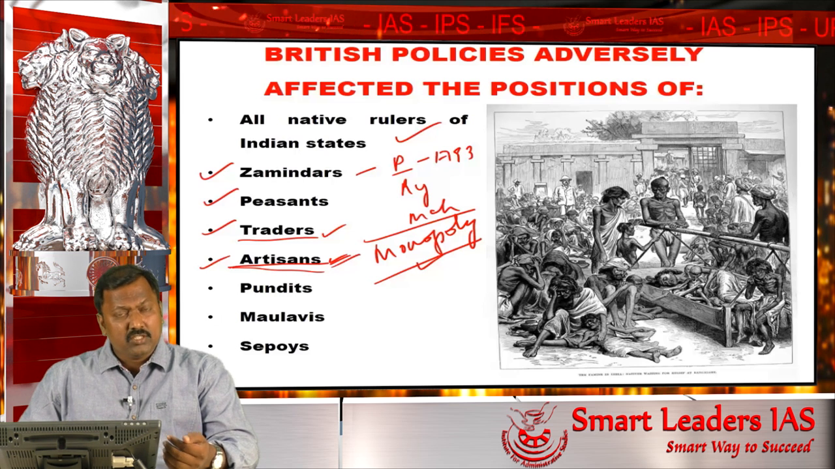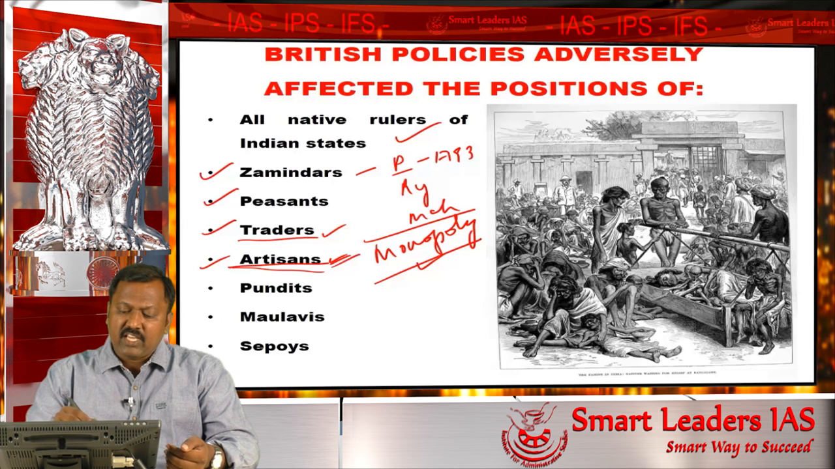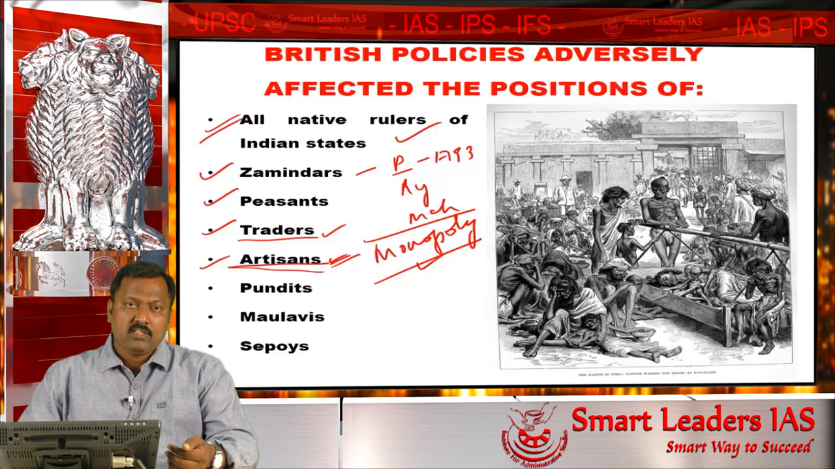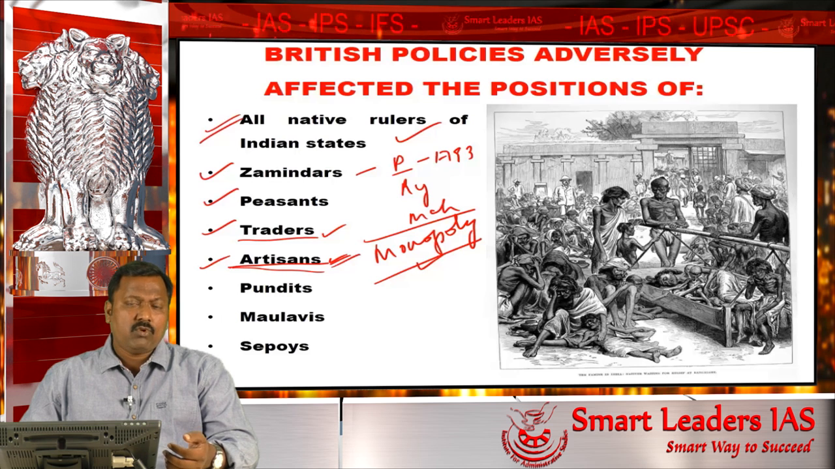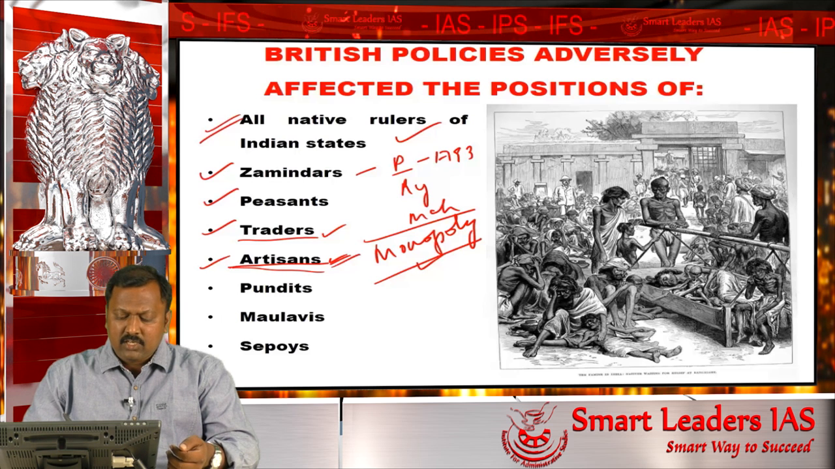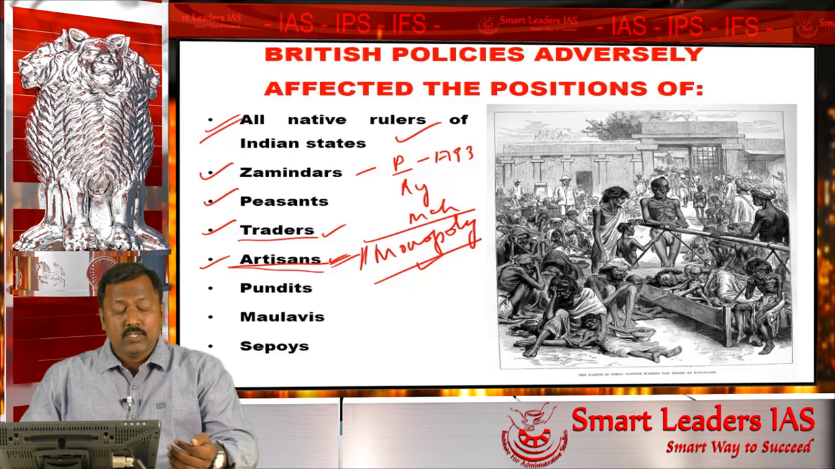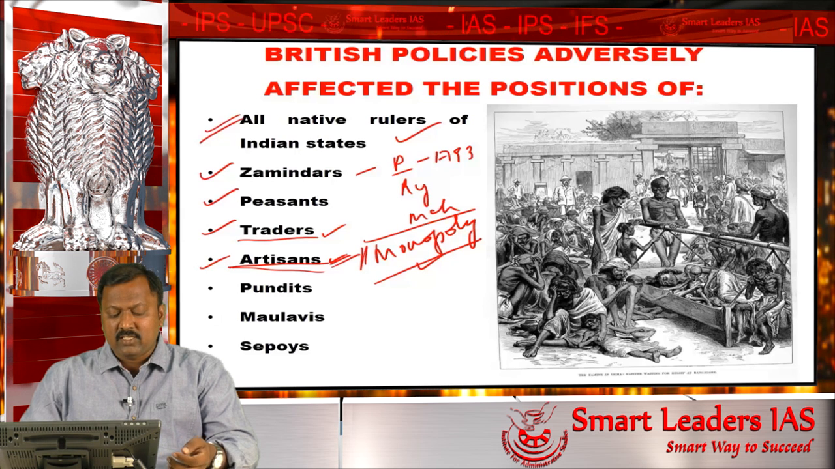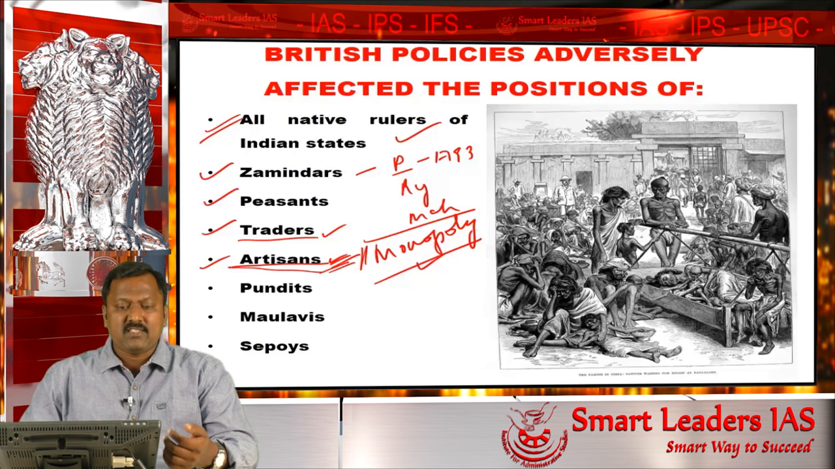The traditional artisans also lost their livelihood because of the extinction of the native rulers. The native rulers proved to be one of the largest consumers of the traditional artisans and their commodities. So once the native rulers became extinct, the artisans also lost their market and their support.